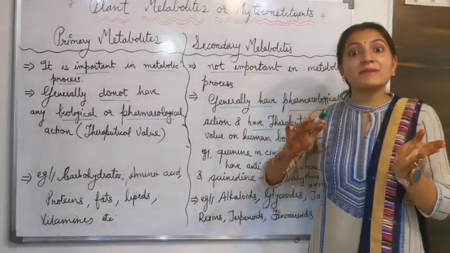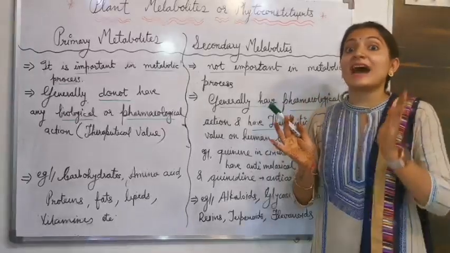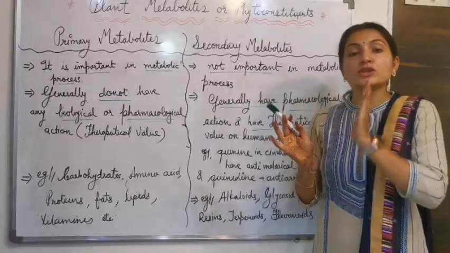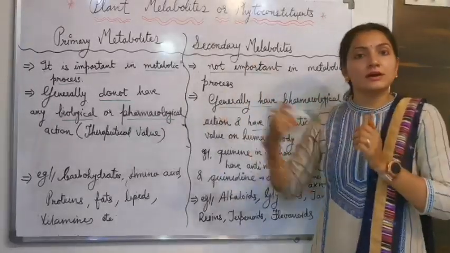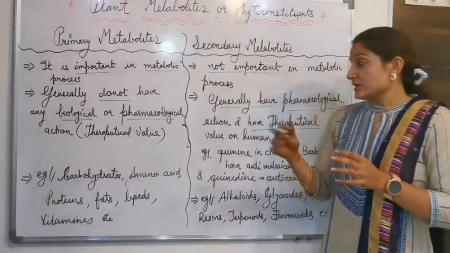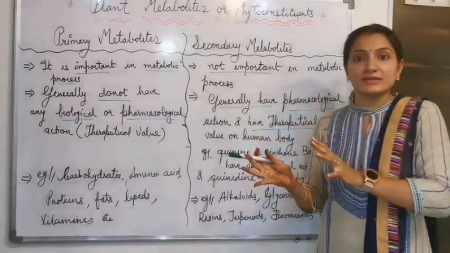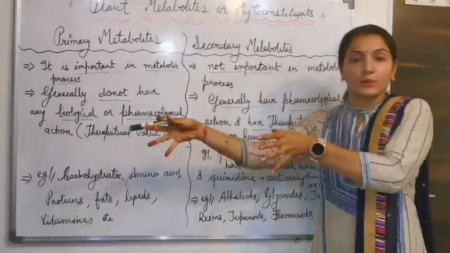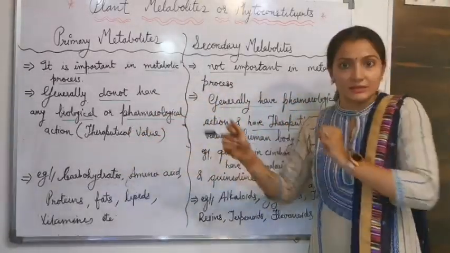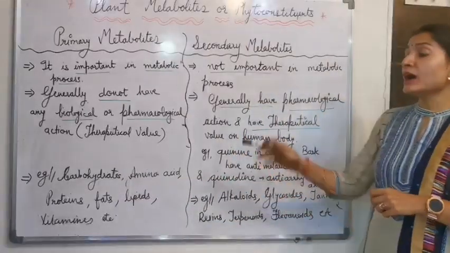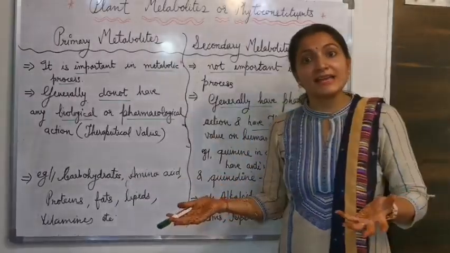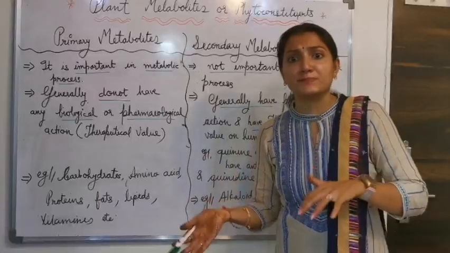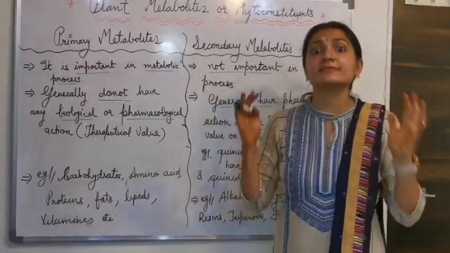I told you that secondary metabolites are specific or unique in a plant. So quinine and quinidine are unique in cinchona, and quinine has an anti-malarial property and quinidine is used in arrhythmia.